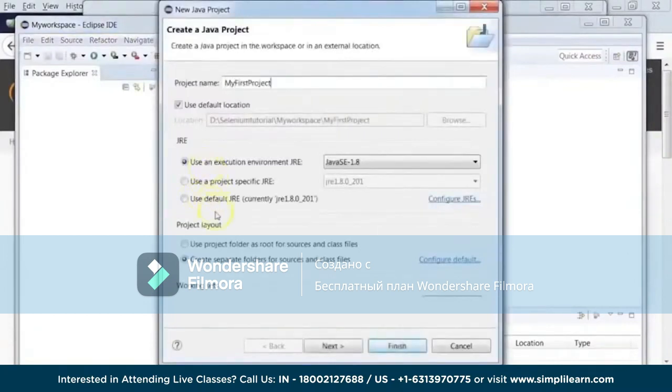Now you have an option here to select the JRE which you want to use. So we just installed this JDK 1.8, so I'm going to click on use default JRE. Otherwise, you also have an option to use a project specific JRE.